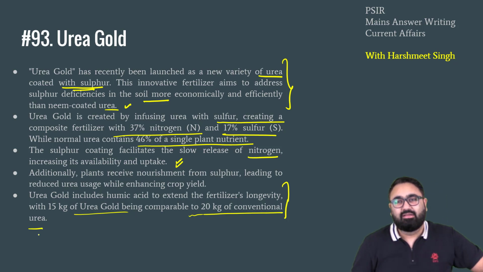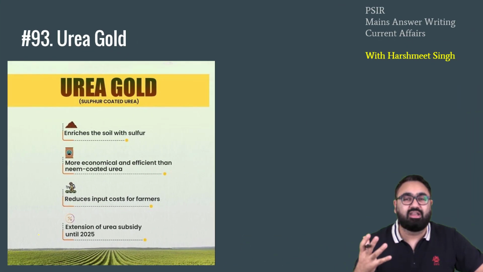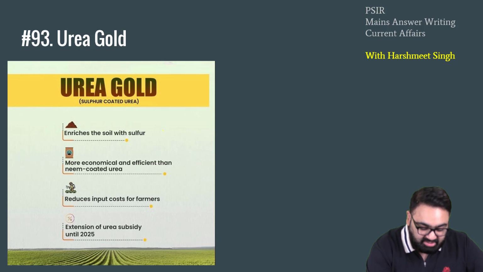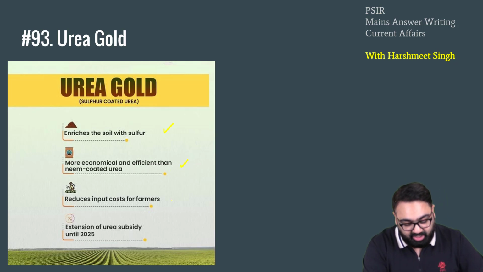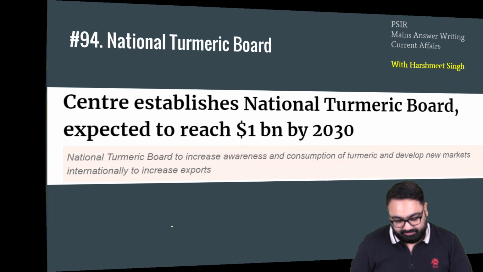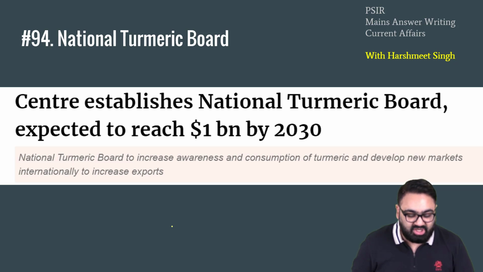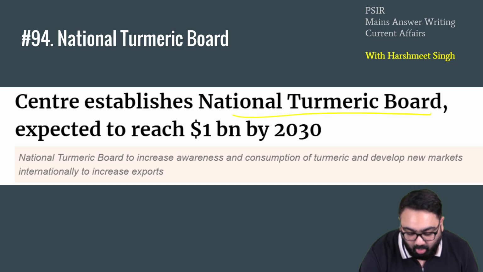So not just the urea will positively impact your soil, but it would also reduce the quantity that is required. It will enrich the soil with sulfur, more economic, more efficient than neem coated urea, reduces the input cost of the farmers, and it will be a part of urea subsidy which the government keeps on extending, which has been extended till 2025 at least. Next news, 94. The government last year established the National Turmeric Board.